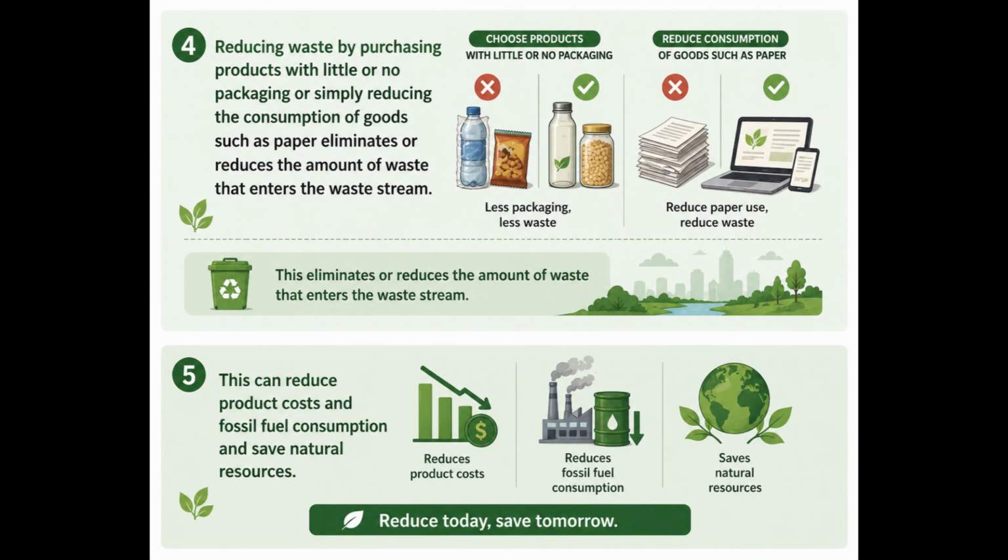Reducing waste by purchasing products with little or no packaging, or simply reducing the consumption of goods such as paper, eliminates or reduces the amount of waste that enters the waste stream. 5. This can reduce product costs and fossil fuel consumption and save natural resources.